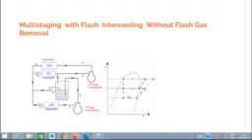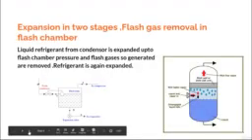Now, this figure you need to keep in mind because this is a figure of multi-staging with flash intercooling without flash gas removal. So we have not yet discussed what is flash gas removal. We would be discussing this flash gas removal, and this is a very interesting and very important concept when you want to achieve higher efficiency in the multi-stage system. So let us move to the case where we talk about the flash gas removal.